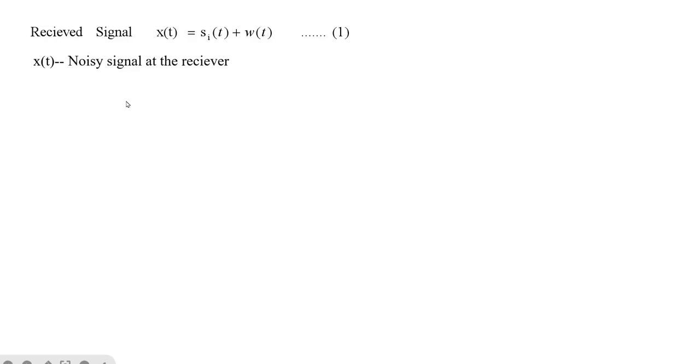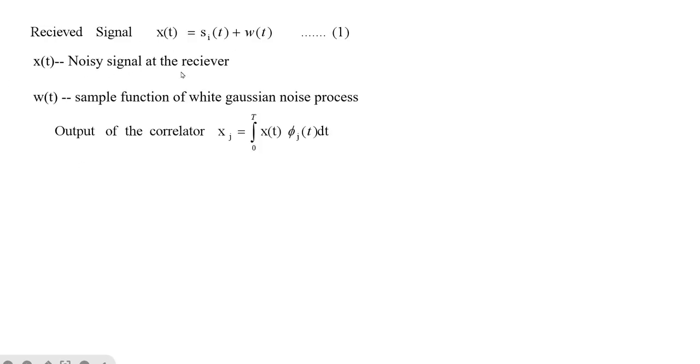Now we'll see how to convert this. Suppose we have the received signal, which is represented by x of t is equal to si of t plus w of t. We'll take this as equation number 1, where x of t is the noisy signal which is received at the receiver, and w of t is a sample function of the white Gaussian noise process.